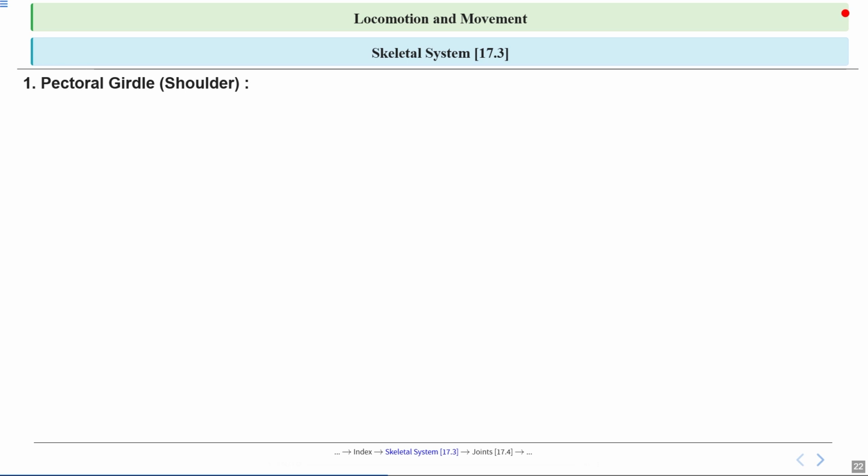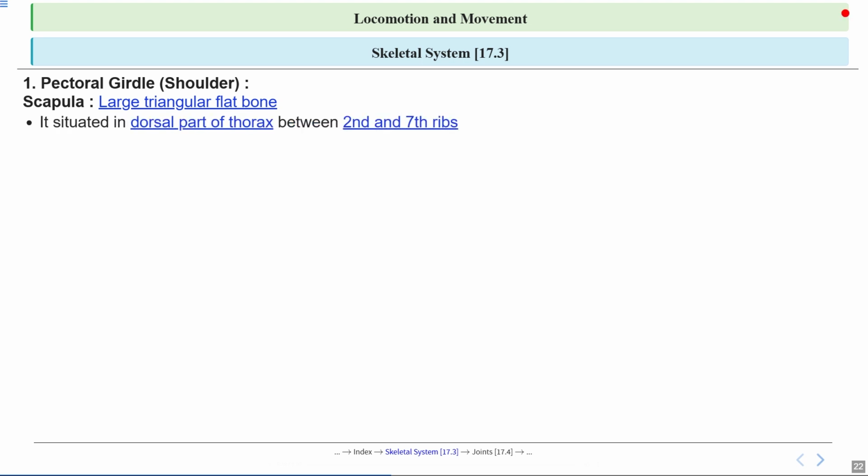Now let's focus on the pectoral girdle, which is also known as the shoulder region. This part of your skeleton connects the upper limbs to the trunk. Now let's look at the scapula. The scapula is a large triangular flat bone. So you can think of it like a sturdy flat plate that forms the foundation for your shoulder, giving it both strength as well as flexibility. Now notice where the scapula is located. It's found on the dorsal or back side of the thorax, especially between the second and seventh ribs. So if you reach behind your back, you can actually feel the outline of your scapula beneath your skin.